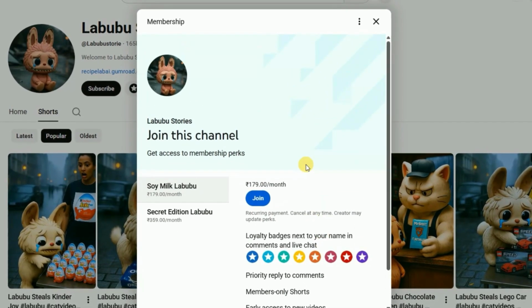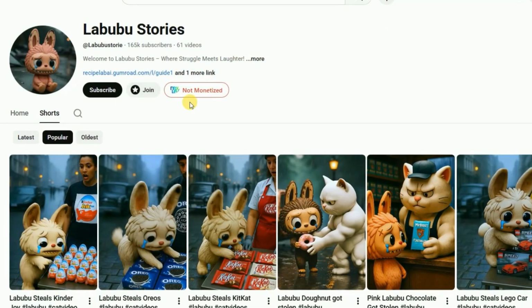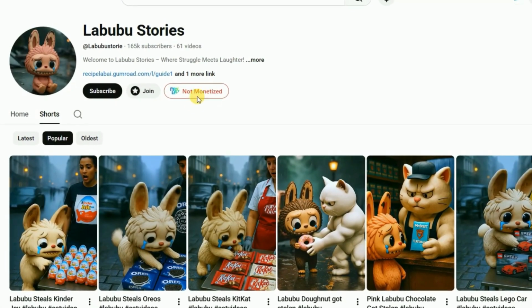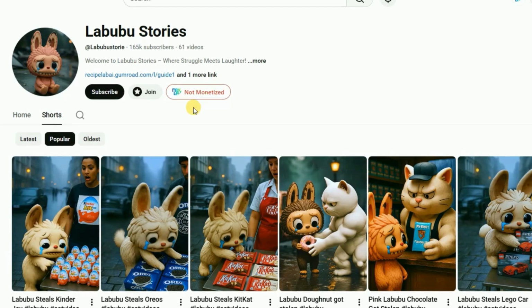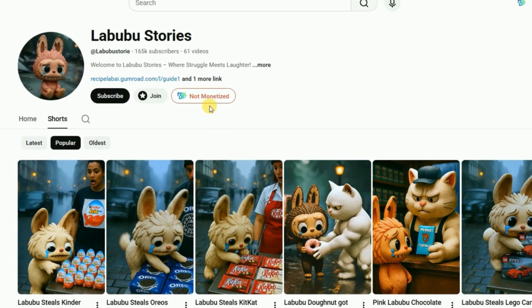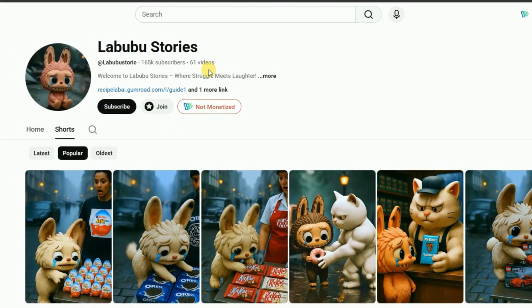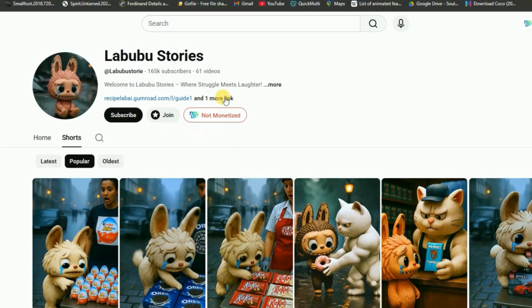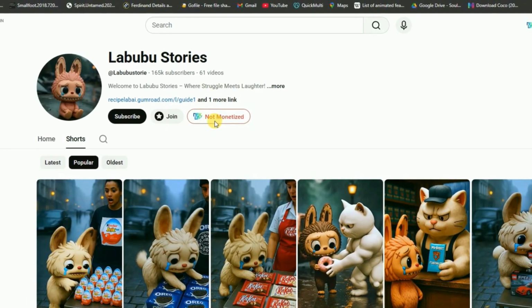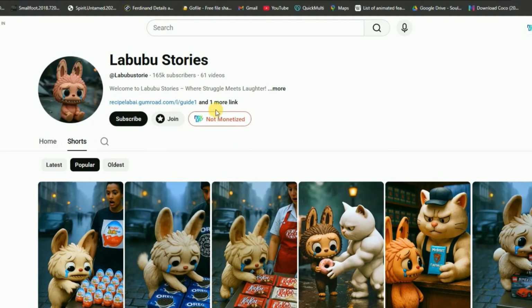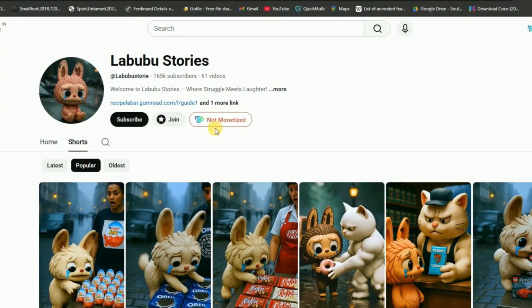I'm also using an extension here, and it's showing not monetized. But that's actually not accurate. These tools used to work before, when it was easier to detect monetization on YouTube. Now they often show the wrong information for almost every channel. But YouTube's own features, like the join button, only appear after monetization is enabled. If a channel isn't monetized, those features simply won't be there.